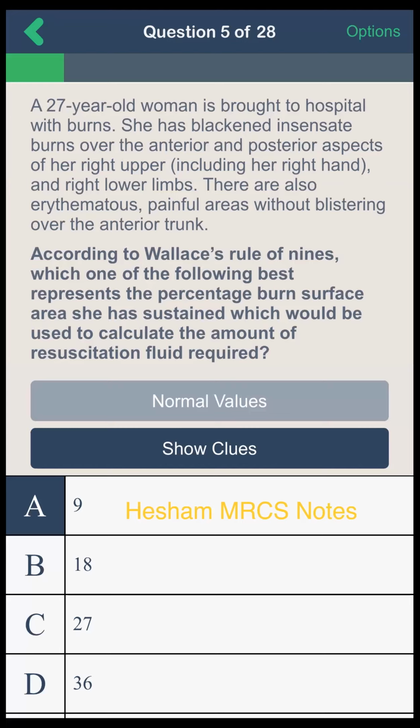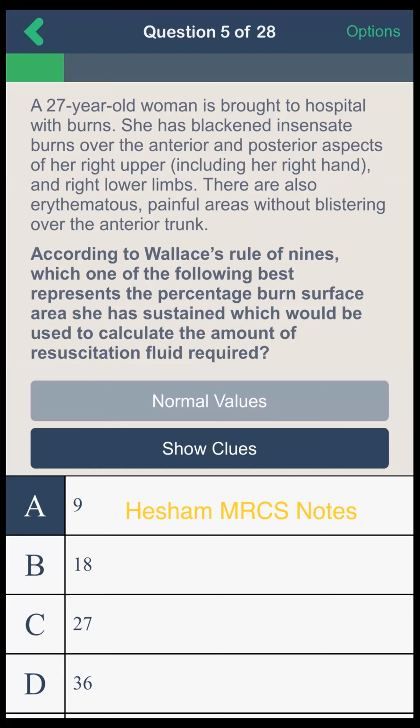She has blackened insensate burn over the anterior and posterior aspect of her right upper limb, including her right hand, and right lower limb. And there is an edematous painful area without blistering over the anterior trunk.